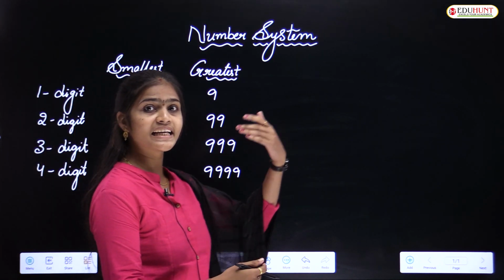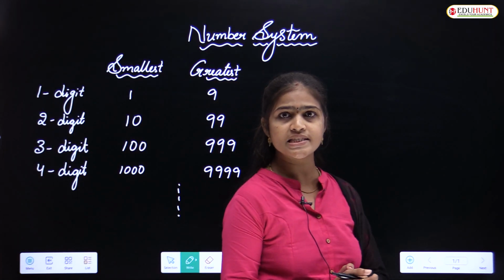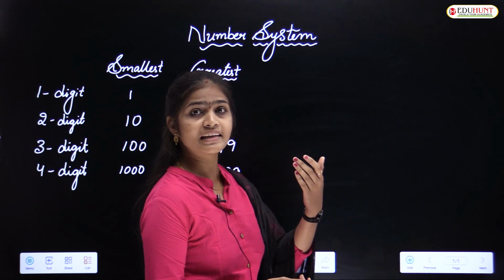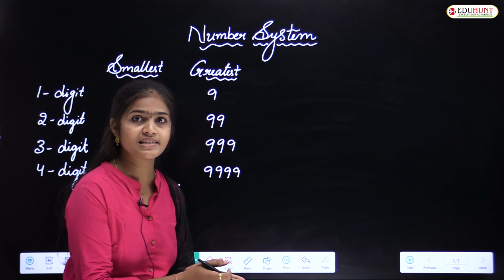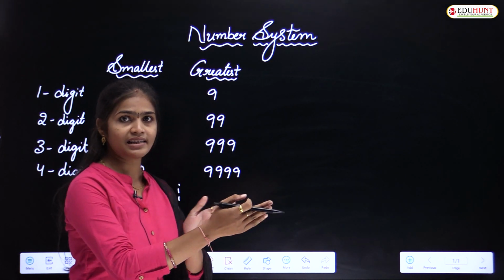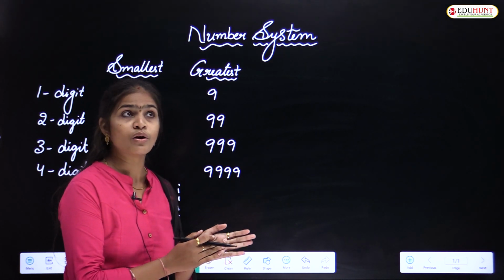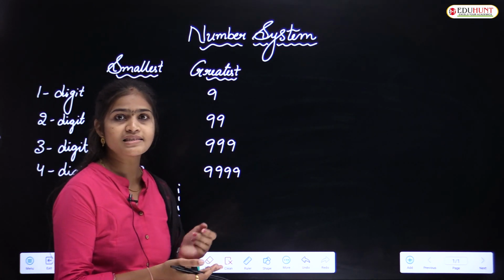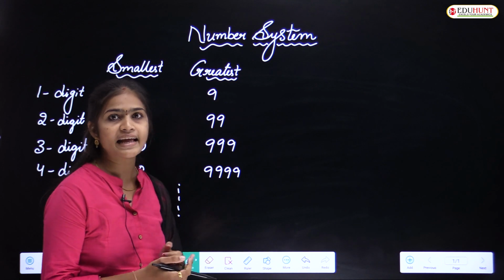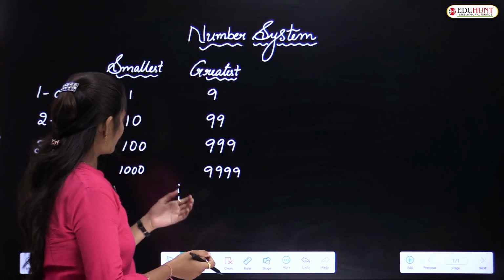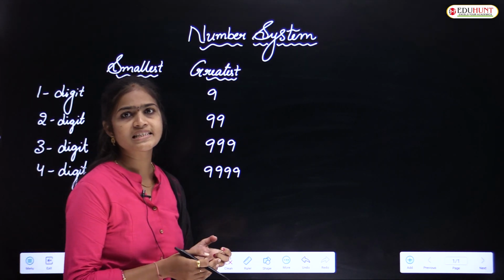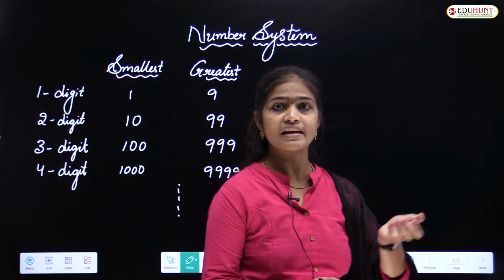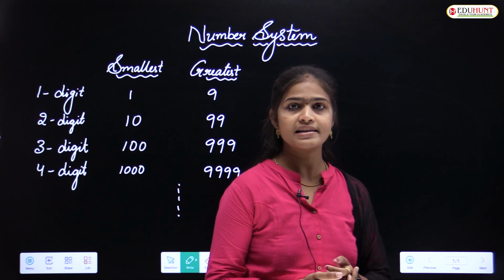Why? Because what is the greatest number? Is it possible to say? It is not possible, no? That's why here we can't say what the greatest number is. What the smallest number is, we can say. The starting number is the smallest number. What is the greatest number? Where can we end the number? That is not possible, so it does not exist. In this way we can write 5-digit numbers, 6-digit numbers, 7-digit numbers, 10-digit numbers, 11-digit numbers, 12-digit numbers, and so on.